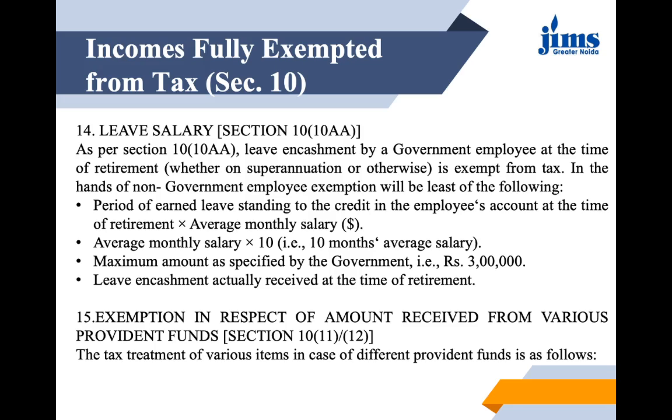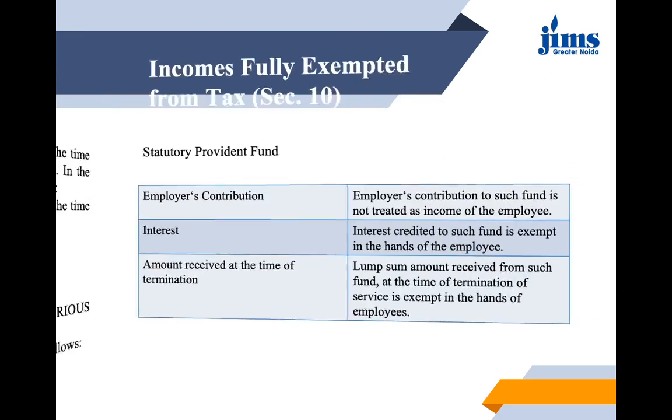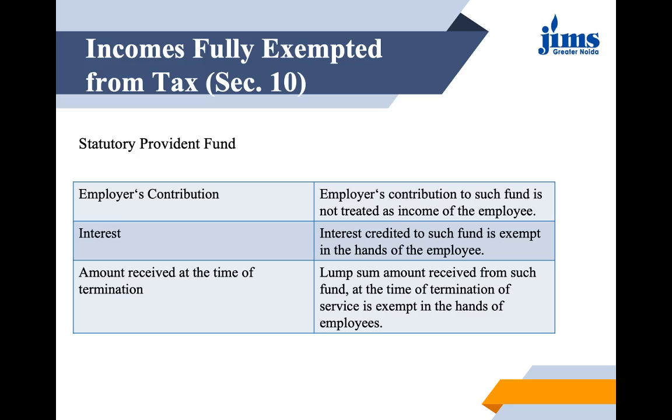Then exemption in respect of the amount which is received from various provident funds. Here the section is section 10, subsection 11 and 12, both are applicable. I have given this in the form of tables. Let us have a look at them in a bit more detail. First, provident funds are of various types. If it is a statutory provident fund, then employer's contribution to such fund is not treated as income of the employee.